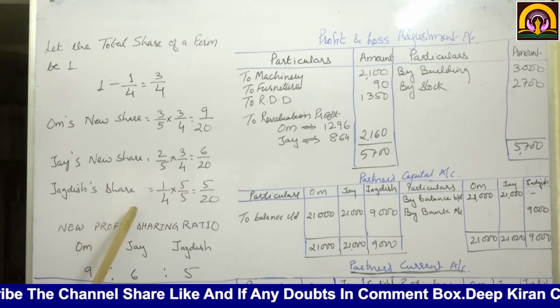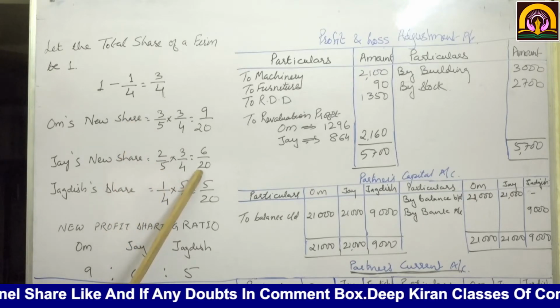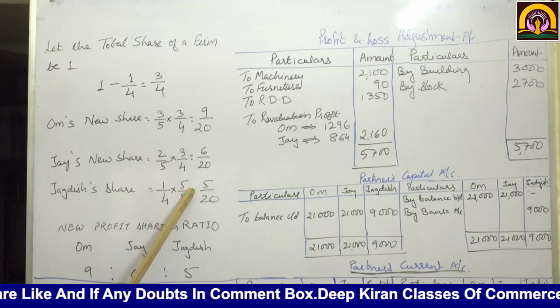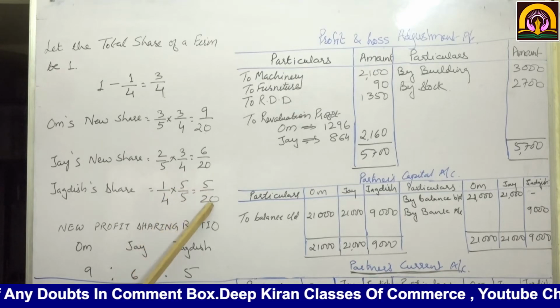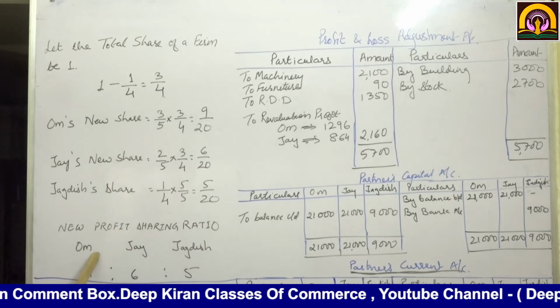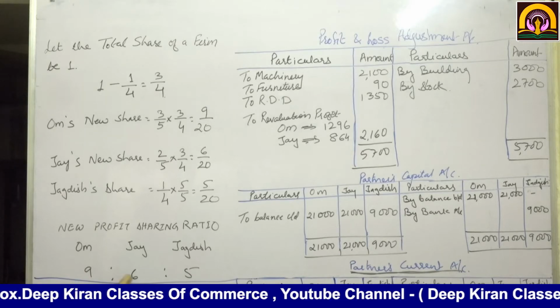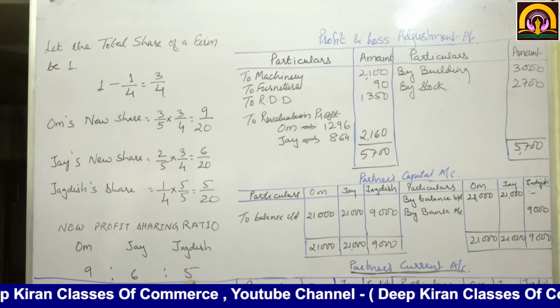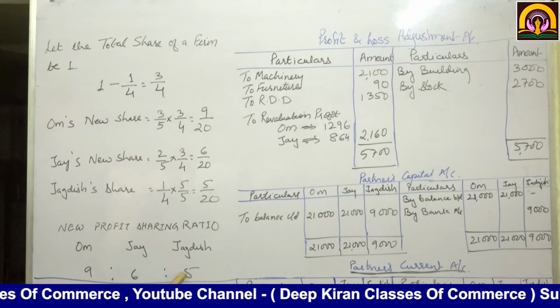Now Jagdish's share is 1/4. To make it 20, what should it be multiplied by? 5/5. So 5/20. So the new profit sharing ratio of Om, Jay and Jagdish comes to 9:6:5. This is their new ratio.